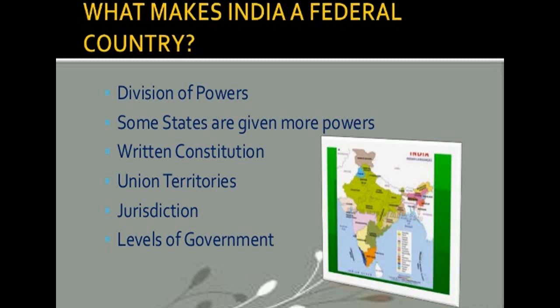Some states are given more power and some do not have that kind of power, and there is a written constitution made to make a federal country. There are union territories, jurisdiction, levels of government, and they work on three tiers of government. Basically, the constitution clearly provides a threefold distribution of legislative powers between the union government and the state governments. Thus it contains three